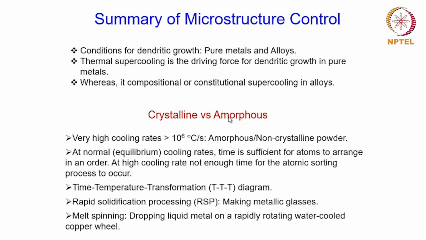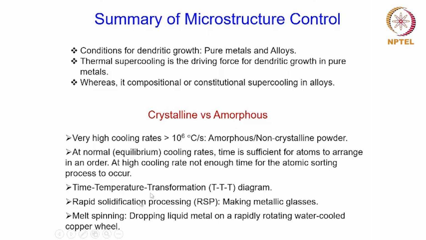Amorphous solids, on the other hand, are solids which do not have any particular atomic arrangement in the structure. So an amorphous structure will form when the atoms do not arrange themselves in a particular order, right? So that will happen only when the cooling rates are high enough so that the atoms do not get enough time for this atomic sorting process or the atomic arrangement process to occur. And therefore, under high cooling rate conditions, the solid which will form will be amorphous in nature.